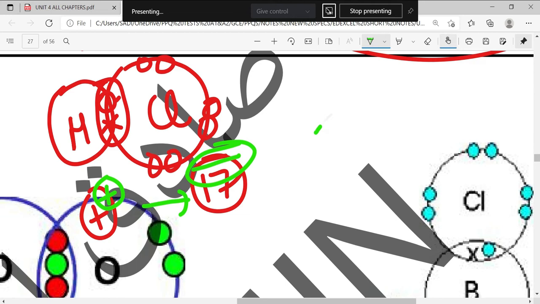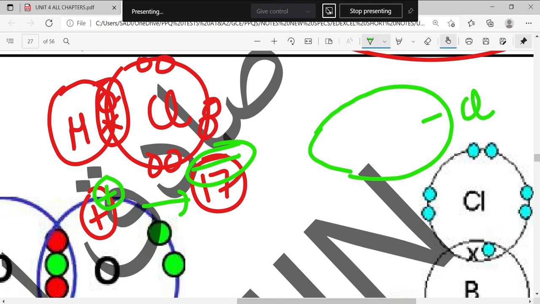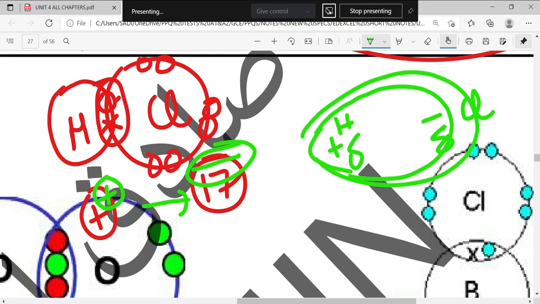The shape will be something like this, where this area, where Cl is, is called partially negative, and this area, where the hydrogen is, will be called partially positive. So you will find that the charge is like this. The electron density map is like this.